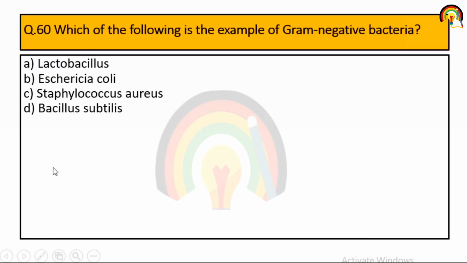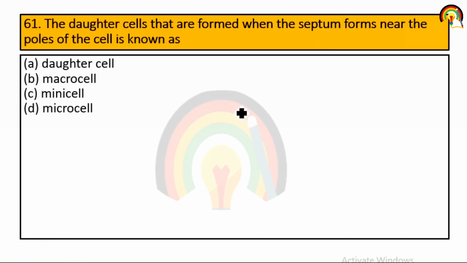Next one. Which of the following is the example of gram negative bacteria? Lactobacillus, it's gram positive. E. coli, so it's gram negative bacteria. Next one. The daughter cell that are formed when the septum form near the pole of the cell is known as daughter cell, macro cell, mini cell or micro cell. So daughter cell that are formed when the septum form near the pole of the cell is known as mini cell.